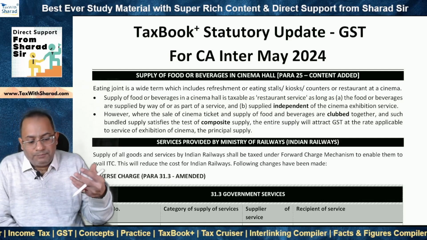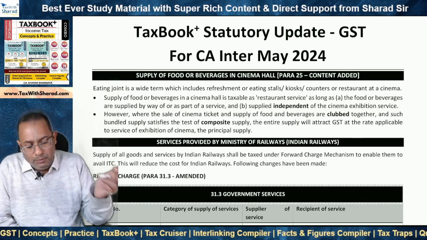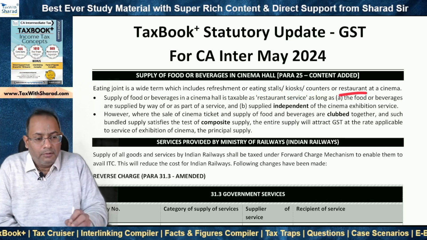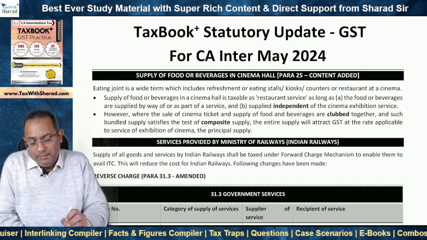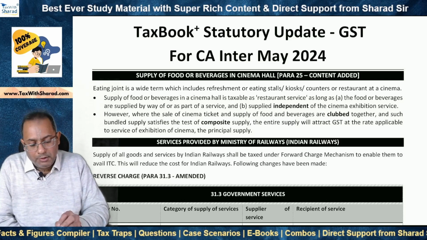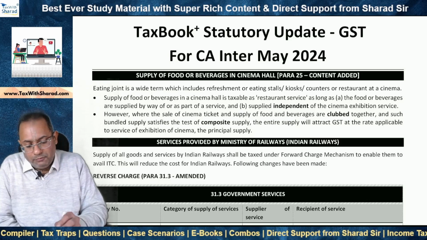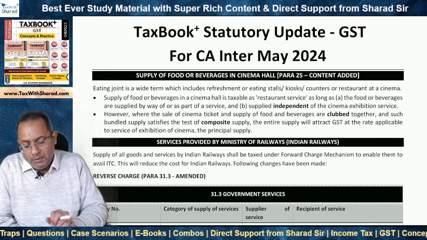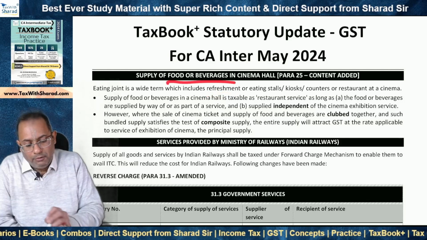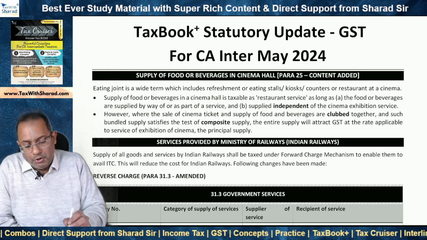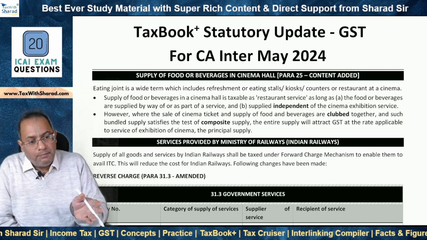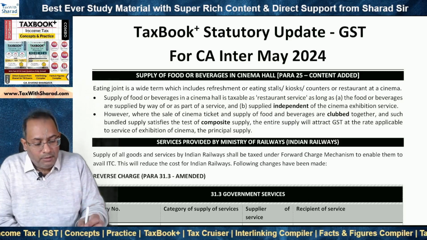So basically, whenever we go to a cinema hall, we might encounter an eating stall or a kiosk or some counter or some kind of a restaurant at the cinema. And we go and get the ticket for the movie, and then we watch the movie as well as enjoy refreshments, food, beverages, etc. And the question is, what should be the classification or treatment of such refreshments, supply of food or beverages? Should it be considered as restaurant service, and treated independently of the cinema exhibition service?